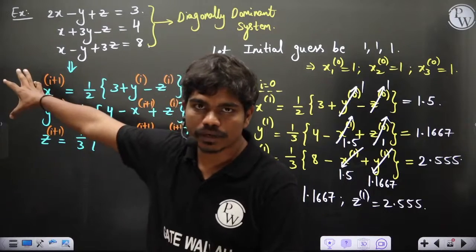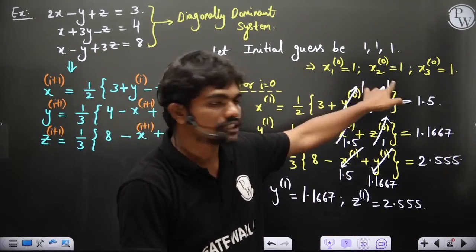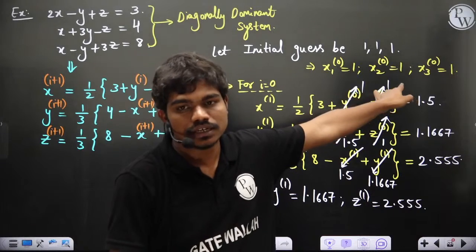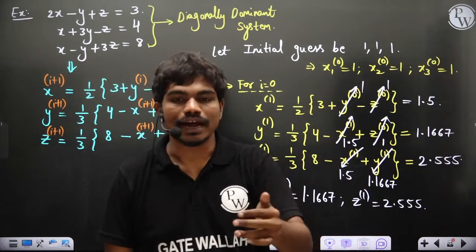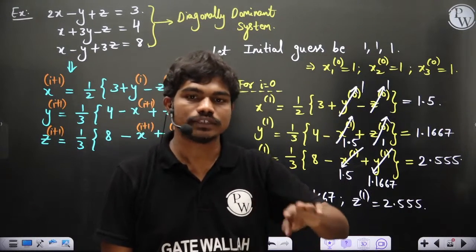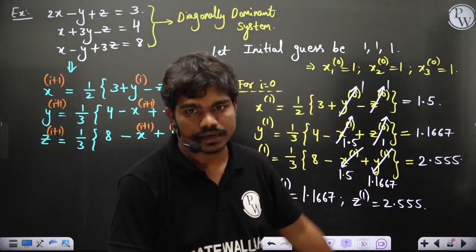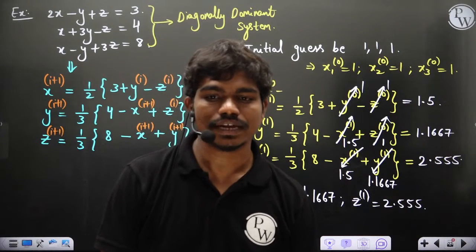They'll give you a diagonally dominant system. They'll tell you they're solving using Gauss-Seidel, and they have given you an initial guess. They'll tell you, for initial values of x equal to this, y equal to this, and z equal to this, the value of y after the first iteration is dash. They can ask you that for 1 mark. Or the value of z after the second iteration.